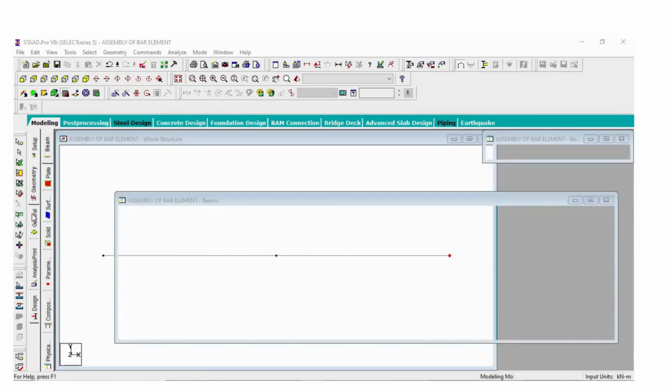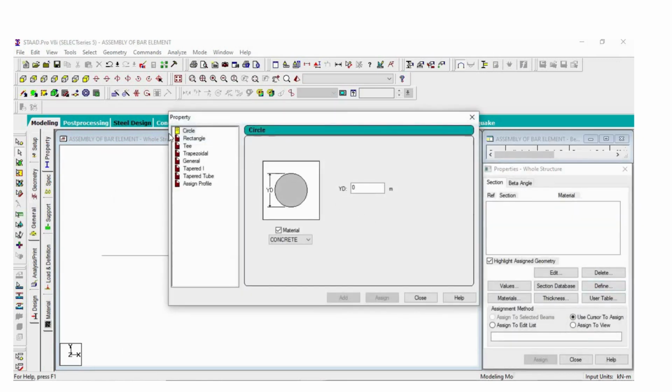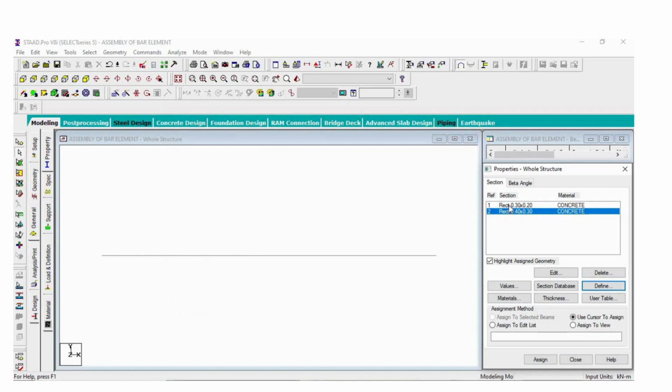Then go for general, then go for properties, and define the properties. In our case we take a rectangular bar element, so click here on rectangular. Now assign the properties. We take depth 0.3 by 0.2, add. Then for the second bar element, 0.4 by 0.3, add.